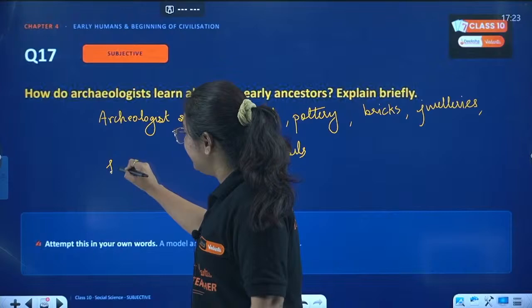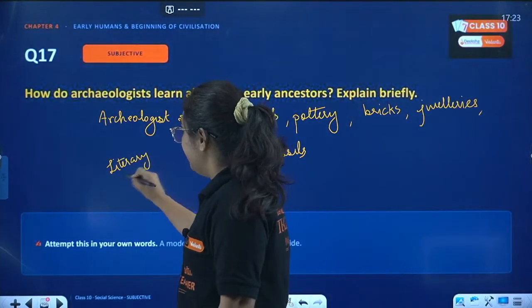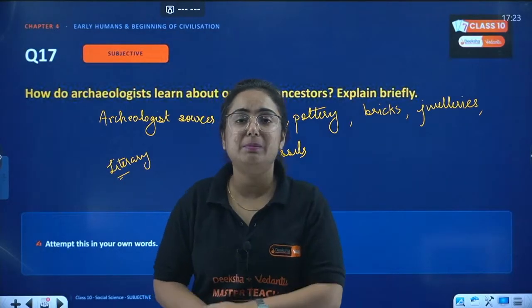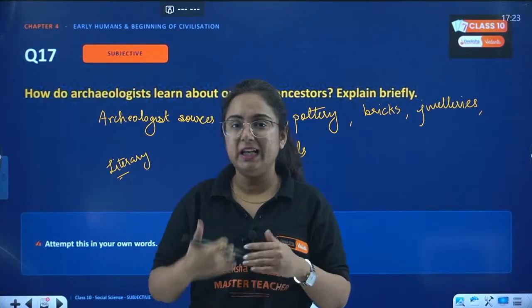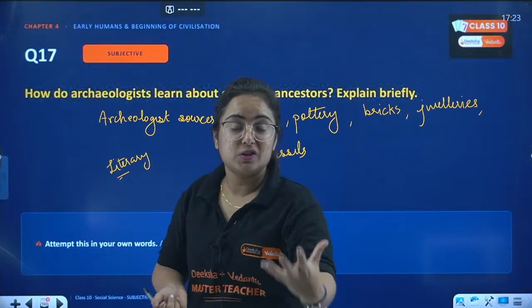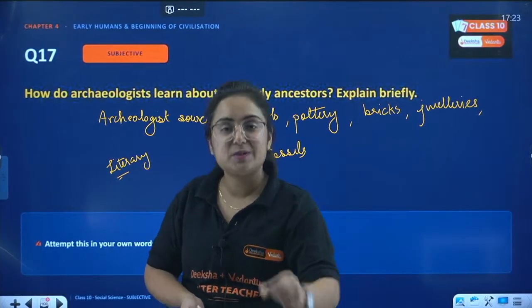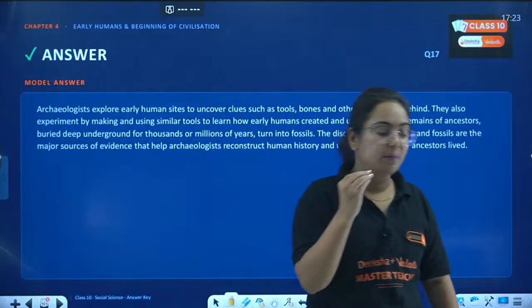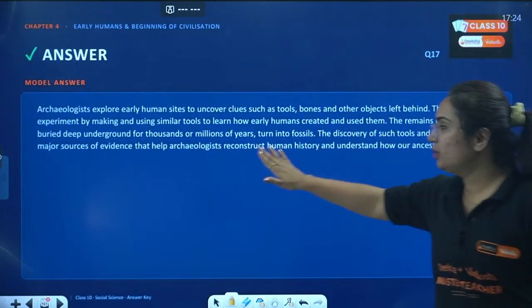When we started finding the literary sources, we know more about the people. But the irony is we don't actually know what the Indus Valley people wrote. We got the script but are not able to decipher it. What if someday we decipher it? I particularly feel that history is going to change a little, because archaeological sources give us limited information, but the literary sources prove what was written at that time. Okay, so these are the major sources which help us to reconstruct our past. I hope this answer is clear to you. If anyone wants a perfect framework for the answer, you can refer to this.